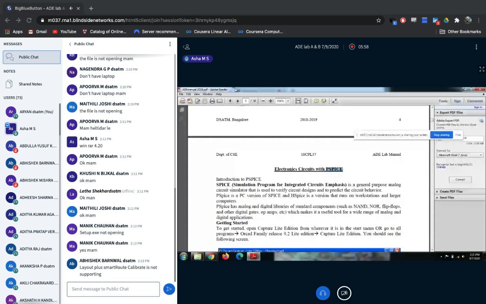This will be a short question for your Viva: which is the software used to rig up and simulate the analog electronics part? Here we are using PSpice. P stands for personal computer. SPICE stands for simulation program for integrated circuits emphasis.